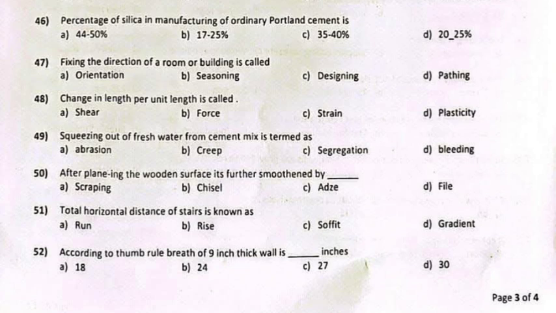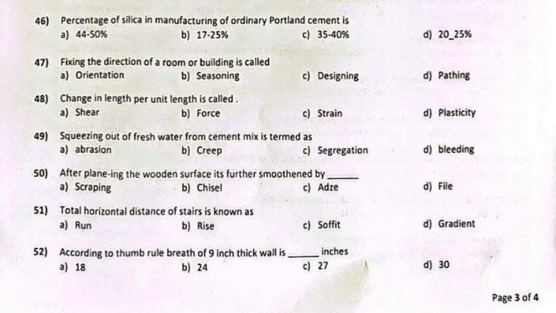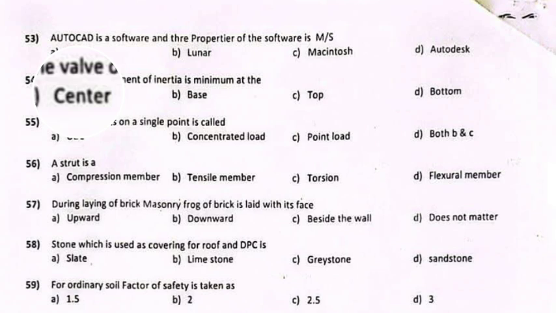Question 51. Total horizontal distance of stairs is known as. Answer: A. Run. Question 52. According to thumb rule, breadth of 9-inch thick wall is. Answer: C. 27 inches. Question 53. AutoCAD is a software and the proprietor is. Answer: D. Autodesk. Question 54. The value of moment of inertia is minimum at the. Answer: A. Center.